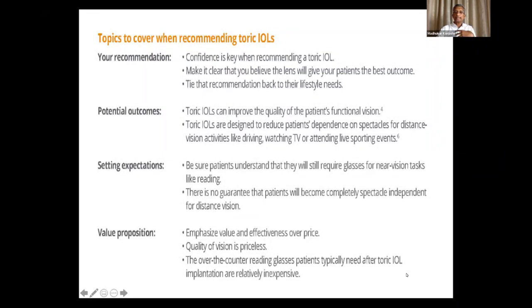Your confidence in your technology is important so that you can impart it to the patient and he will be convinced with your suggestions. And regarding potential outcomes, you should know what the limitations are. You have to counsel the patients properly and see that there are no other pathologies.